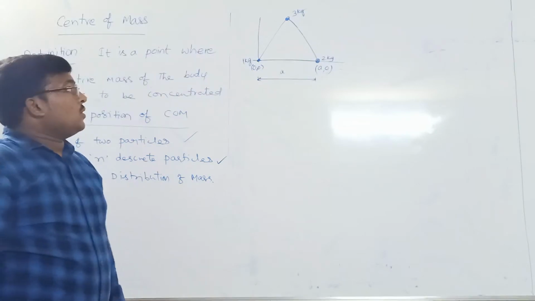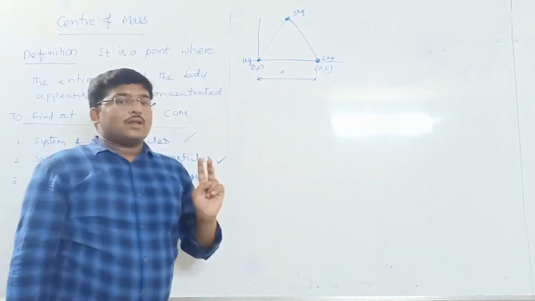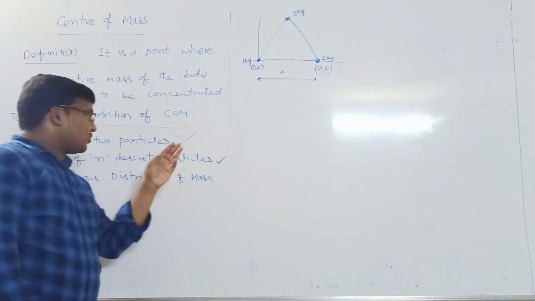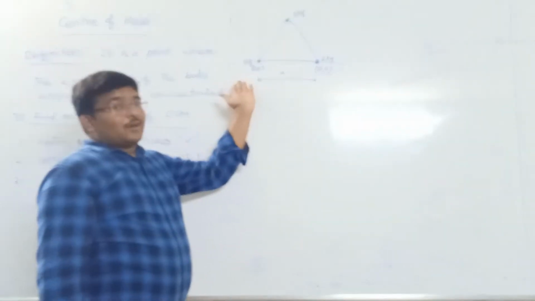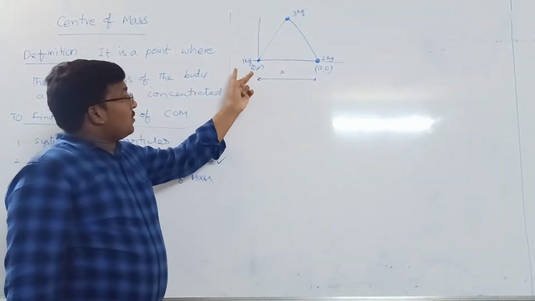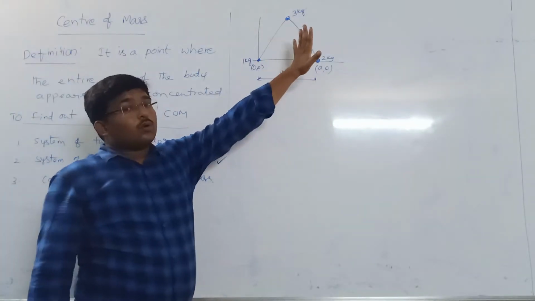Okay now, the first thing here is that it is a discrete system, as 3 particles are there. We should go for the discrete particle system formula. We already have the xy coordinates of the first one and second one, and we don't know the third one.